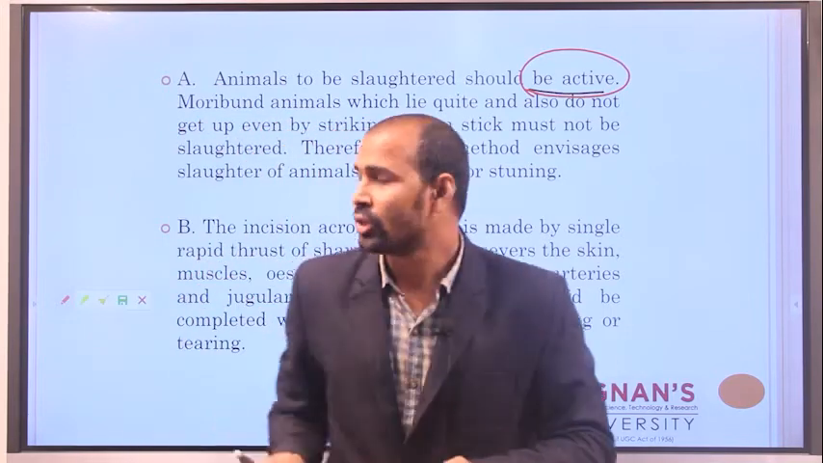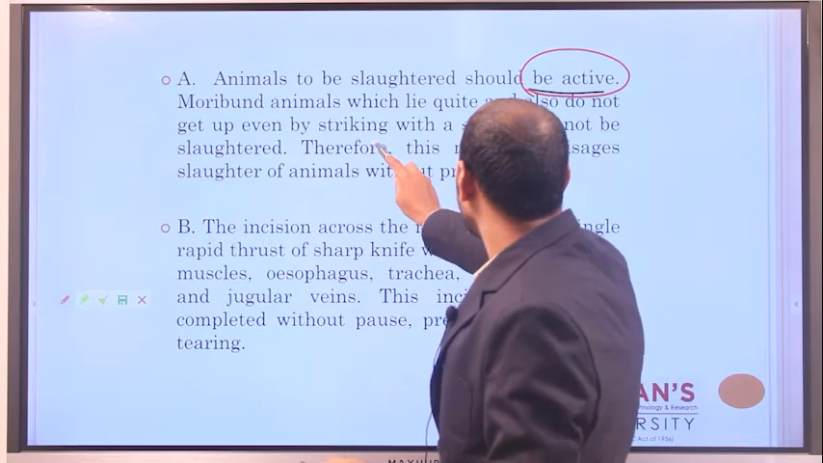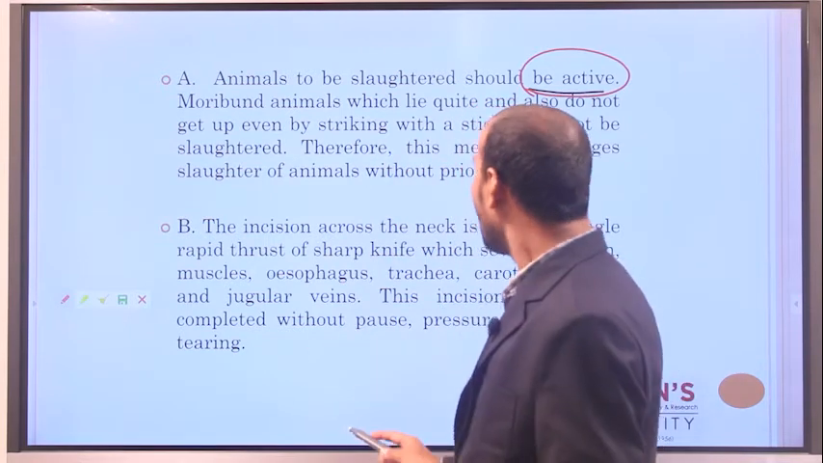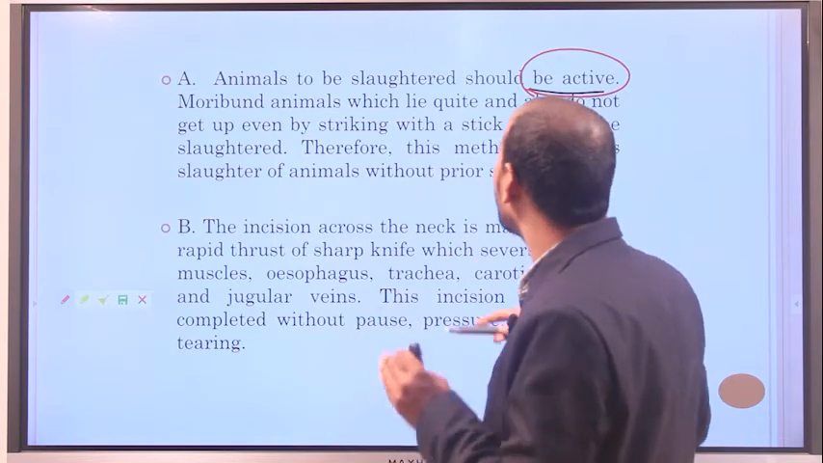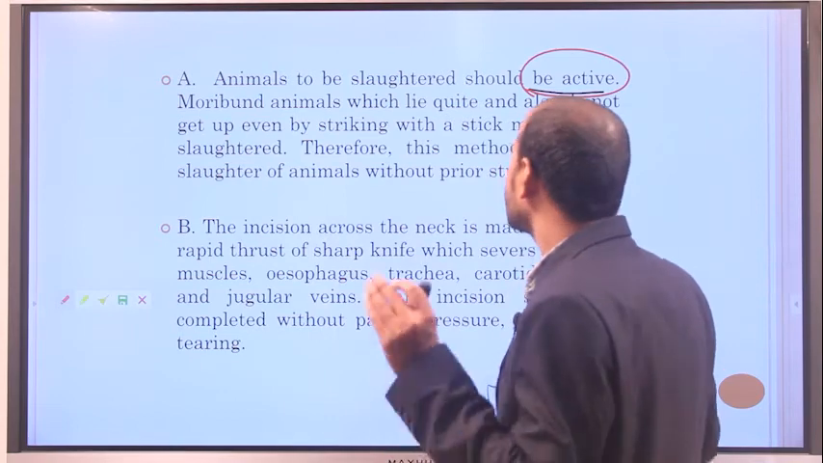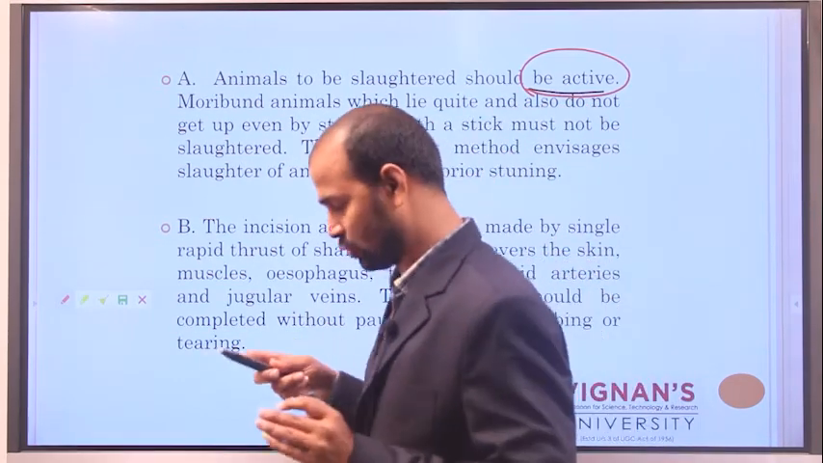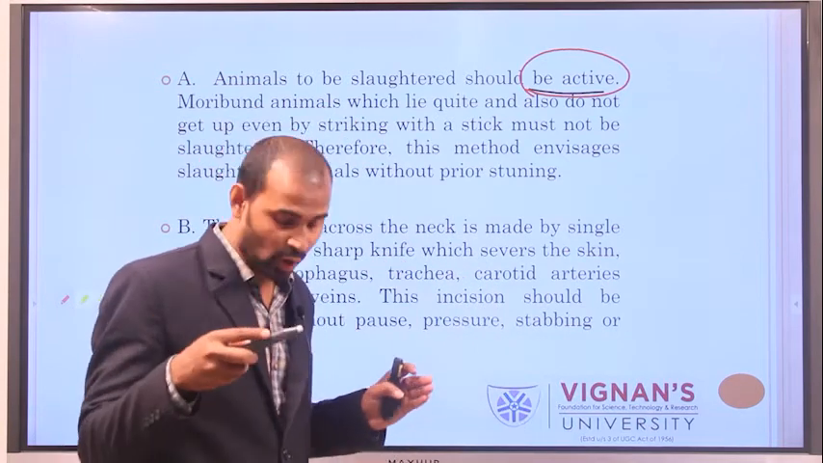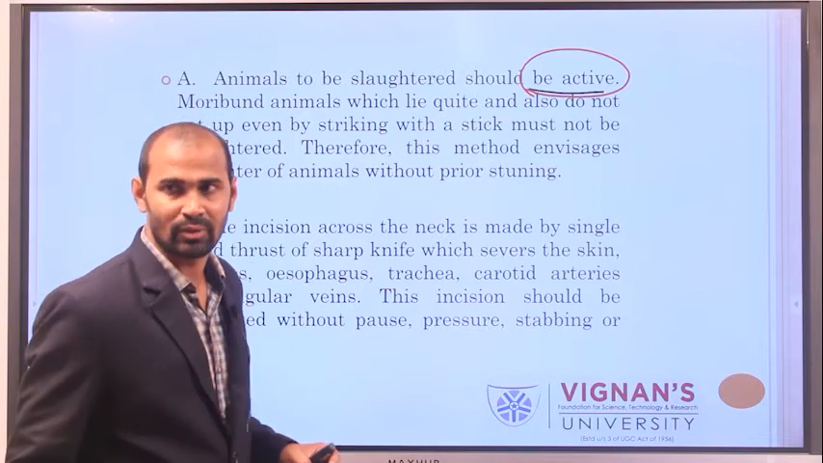The animal to be slaughtered using the Jewish method should be active, and morbid animals which lie quiet and do not get up even when prodded with a stick must not be slaughtered. That means it should be in active stage only. Morbid animals shall not be slaughtered with the Jewish method.